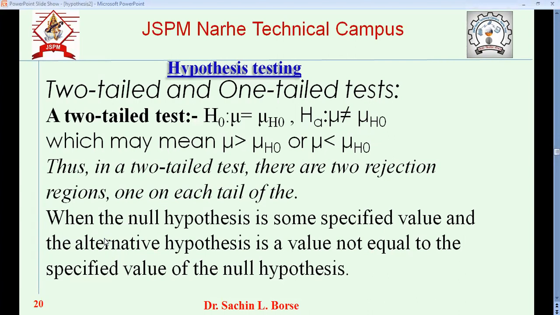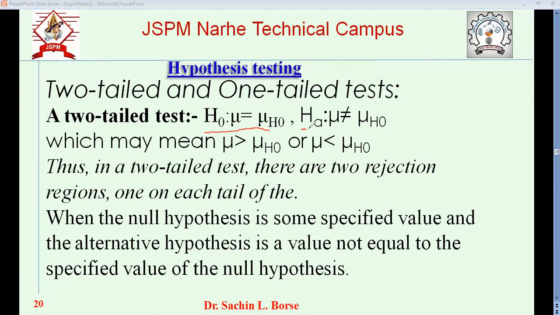Now we'll see the two-tailed test with the mathematical statement. As I mentioned, for the null hypothesis, the mean of the population equals the hypothesized population mean, so we can say it is acceptable.